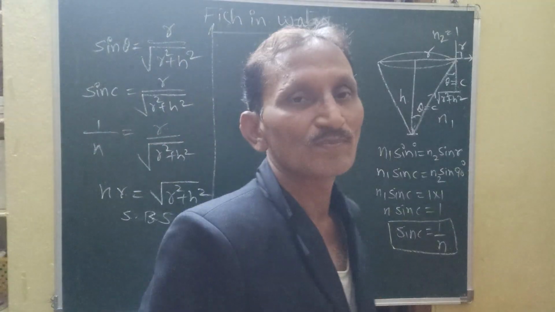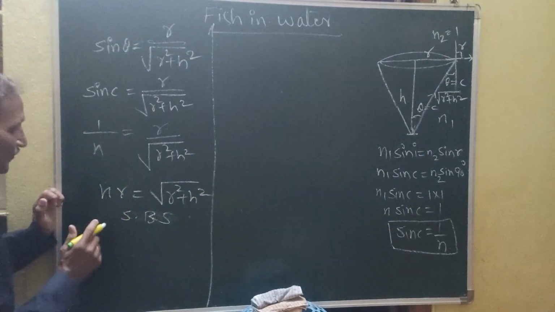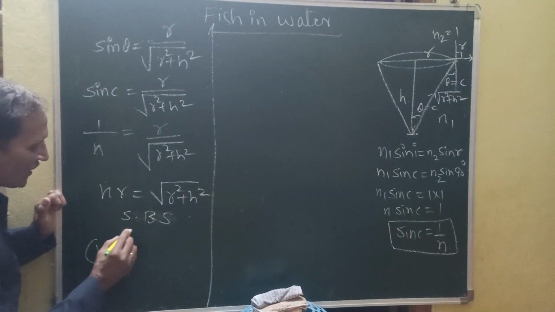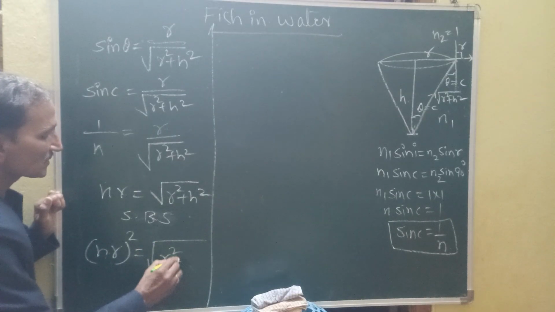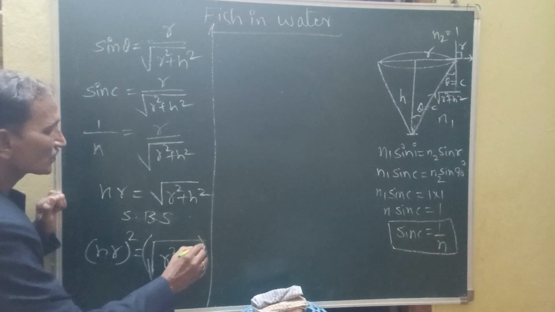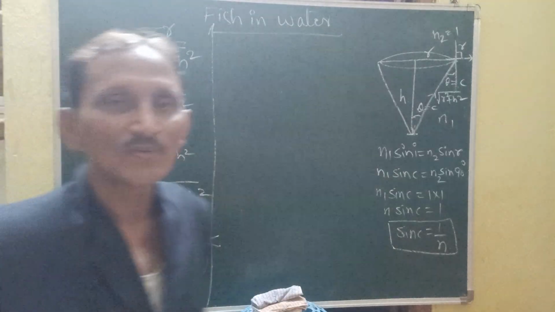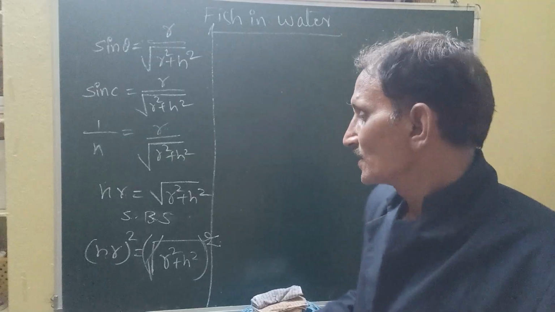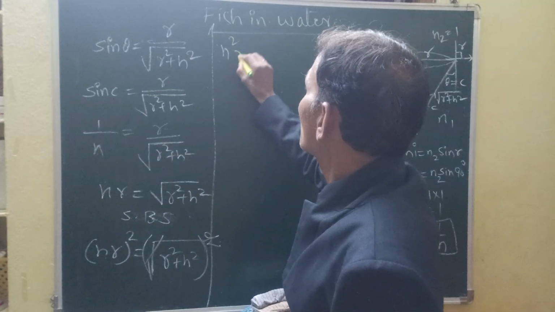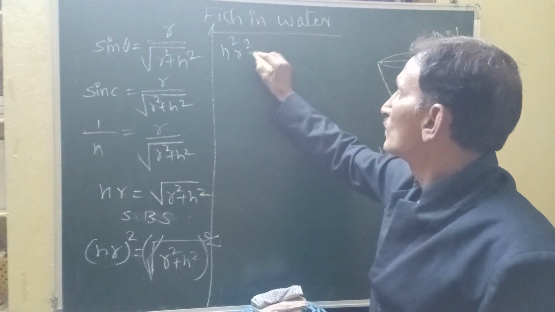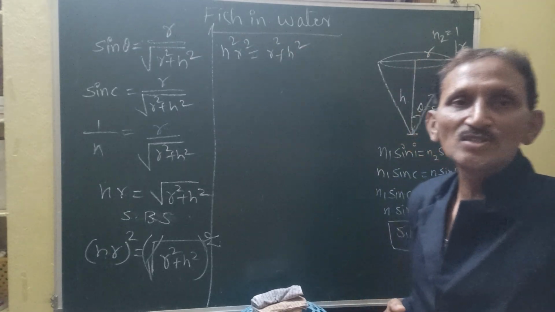So when you square both sides, n r whole square is equal to under root of r square plus h square whole square. The square and square root get cancelled. The final equation is n square r square is equal to r square plus h square.